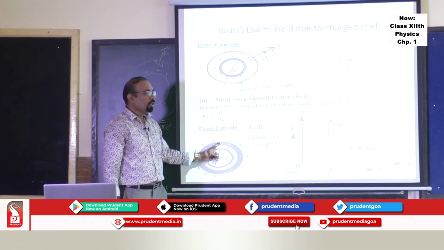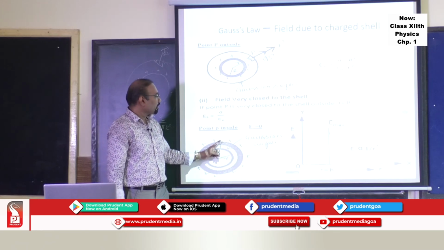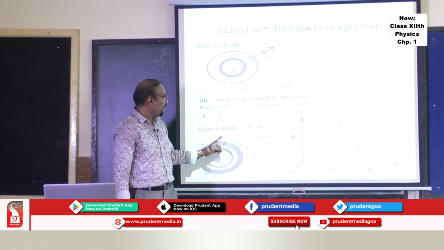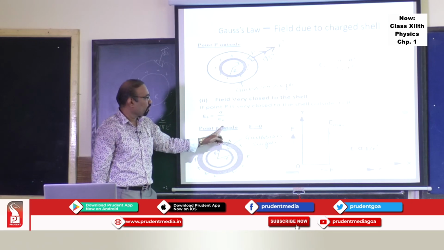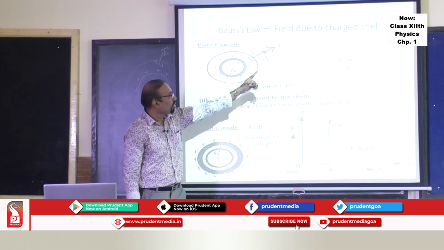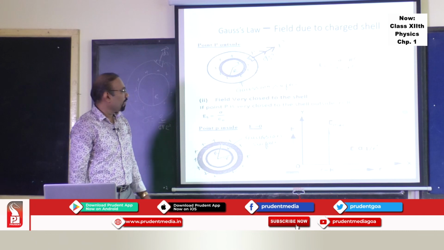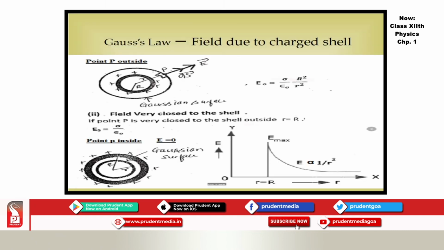As you proceed towards the surface, till the surface is reached, the electric field will be 0, and then it becomes maximum, that is sigma upon epsilon 0, and after that it goes on decreasing, inversely proportional to r square. And this is the beautiful depiction of the graph where you can understand how exactly the electric field varies with the distance.